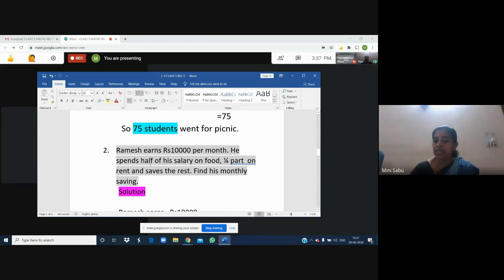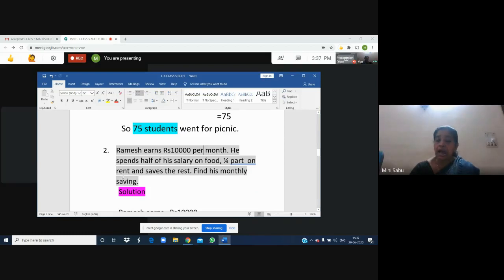What is the fraction? 1/2. You should know half means 1/2. That's why I gave one in spelling and another in number. Half means 1/2, 1/2 of the salary. That means whatever is his earning, half of it he spent on food. Then half is remaining, and then 1/4 part of the salary he pays as house rent.